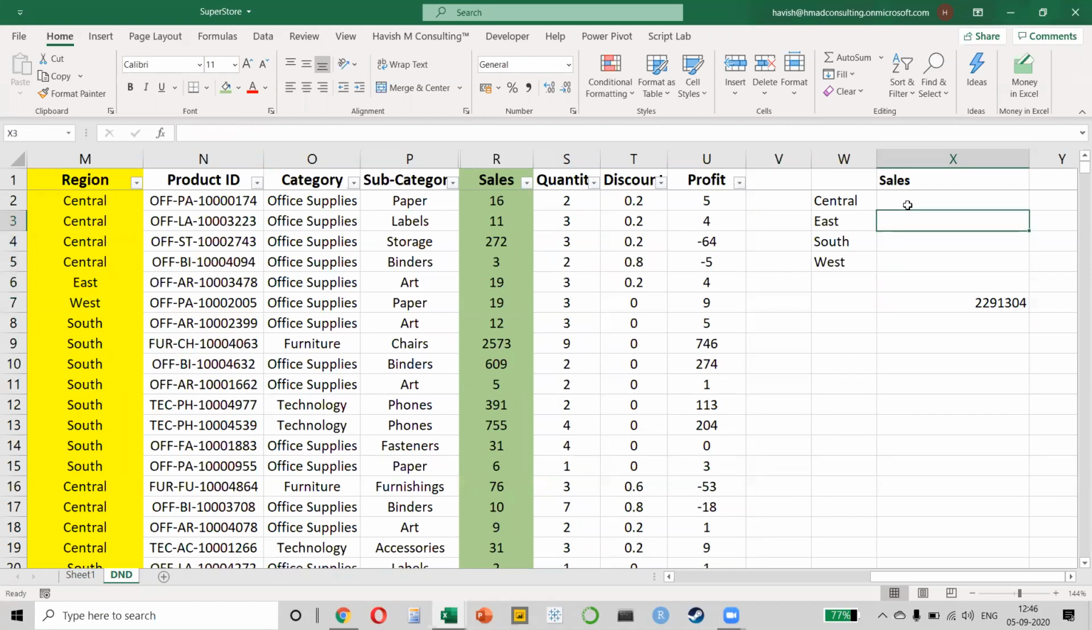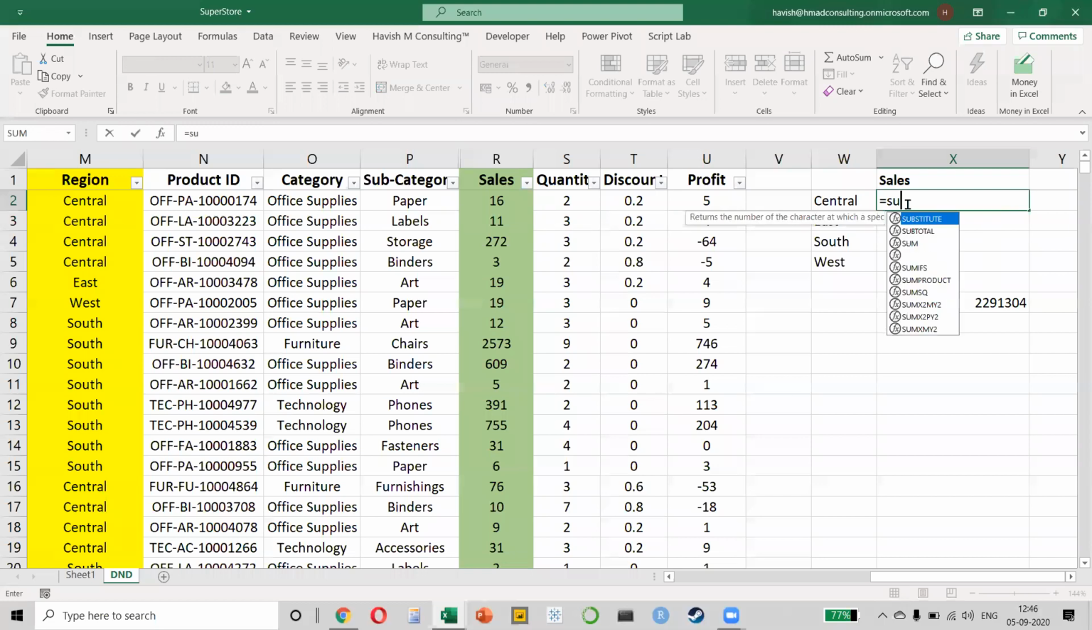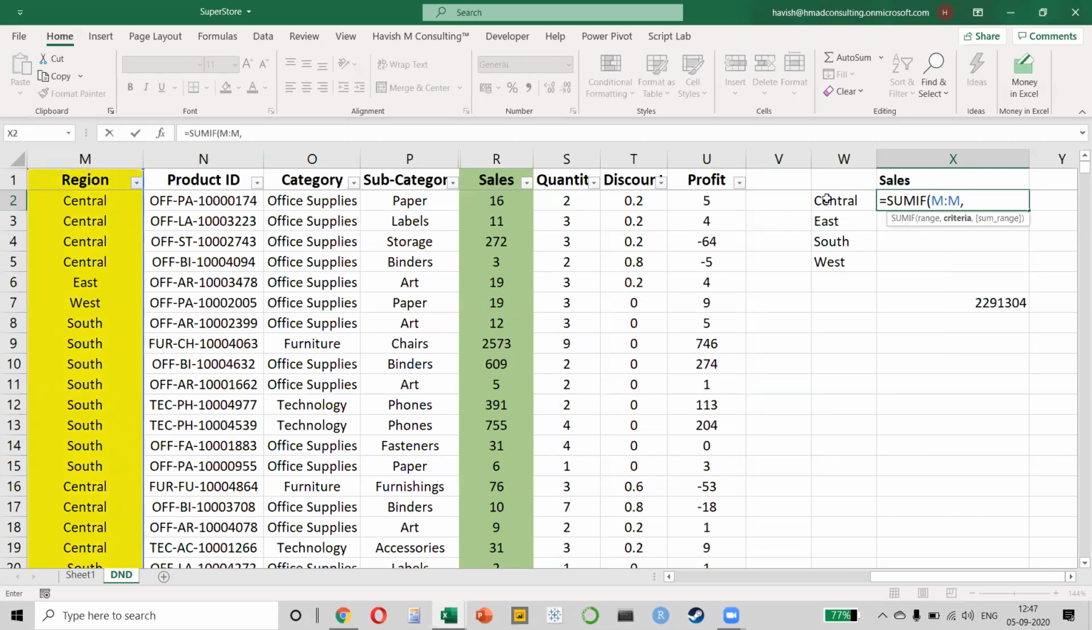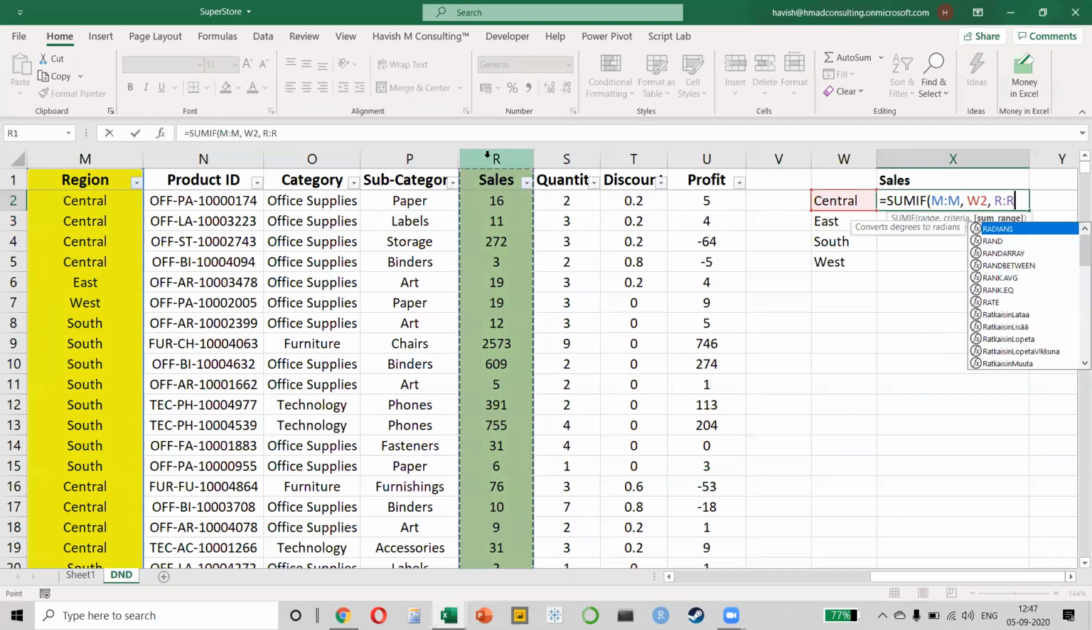If I only want to find the sum for the central region, I will have to say equal to SUMIF, which means what? I'm telling Excel that I only want to find the sum as per a condition, so that IF that you see is the condition. And what is the condition? The criteria, the second argument that you see everybody, the criteria should be the central region. So what is my range? My range is column M. What is my criteria? My criteria is central. And what is my sum range? My sum range is column R.